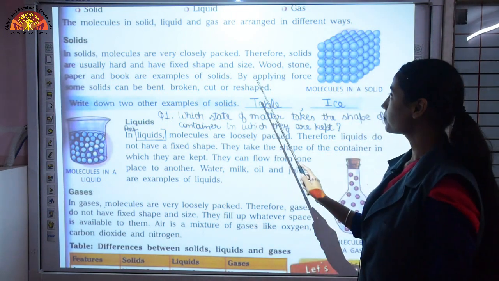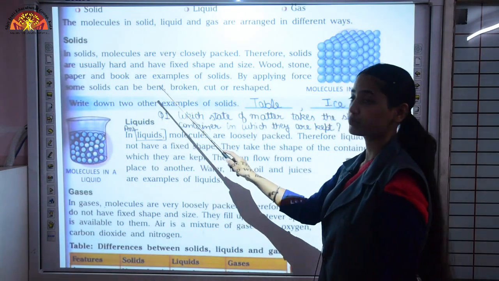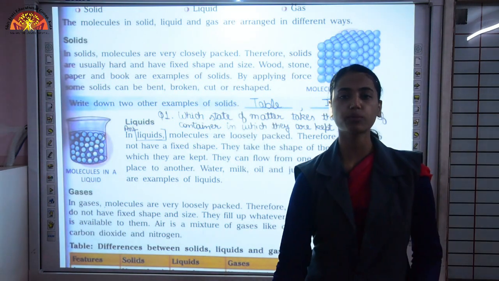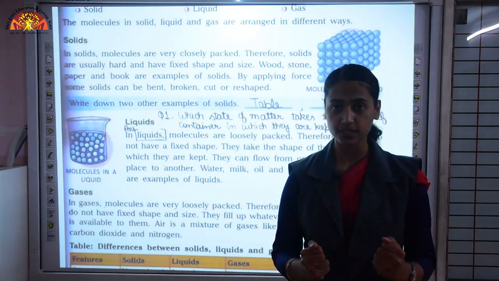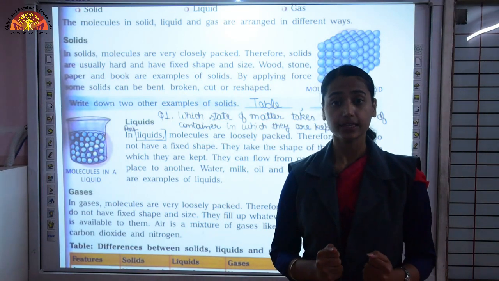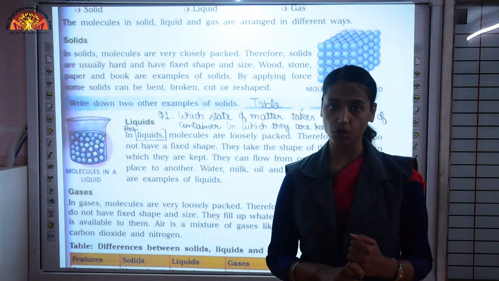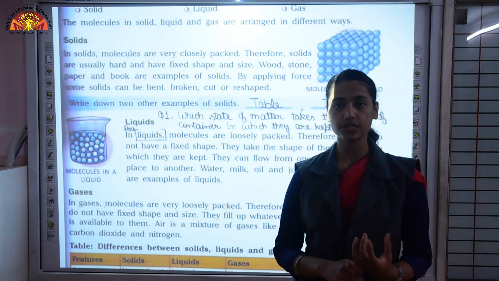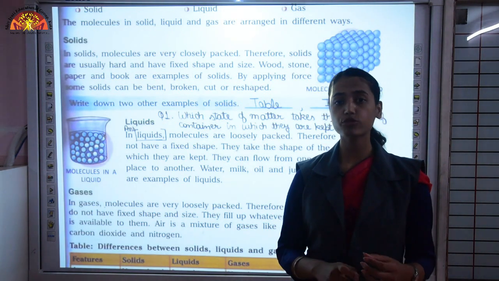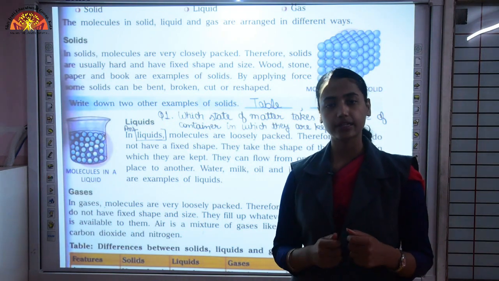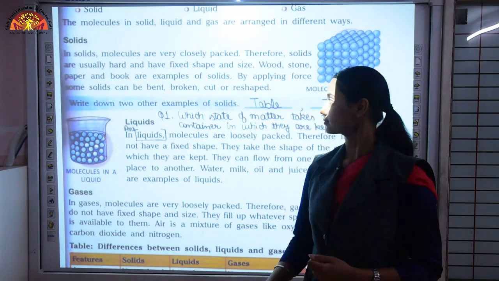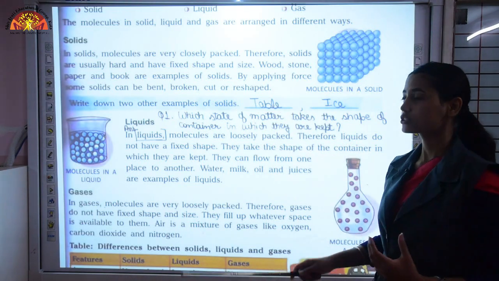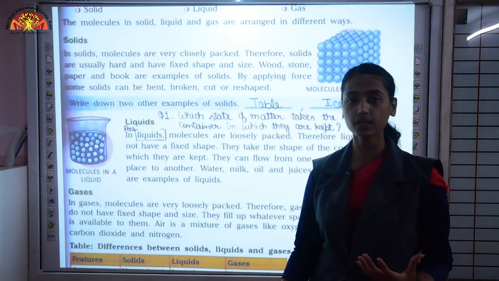Now by applying force, some solids can be bent, broken, cut or reshaped. If I take the example of your pencil, if you apply some force, can you break that pencil? Yes, although that pencil is solid, still you can break it. Similarly, the eraser is again solid, but if you apply some force, you can bend it. So on the application of force or pressure, solids can be bent, broken or cut.